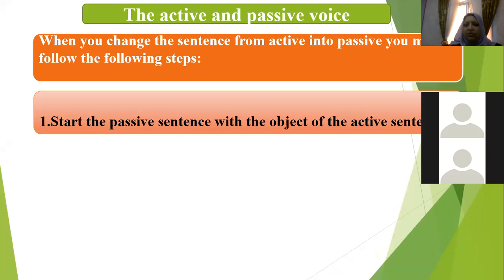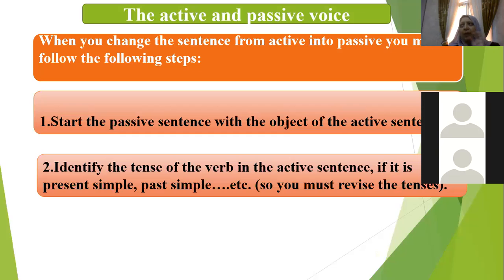The first step to change from active to the passive voice is that you have to start the passive sentence with the object of your sentence, okay? It means you are going to start with the word room, the room itself. Then you are going to identify the tense of the sentence. You have a sentence, you have to underline the verb, okay? Then decide the tense. This is the second step. It's the most important part for changing from active to passive voice.